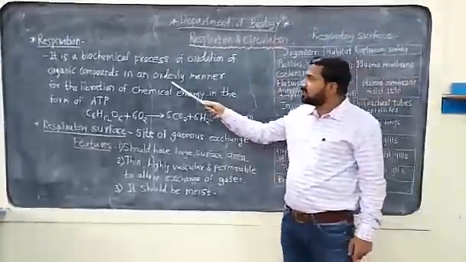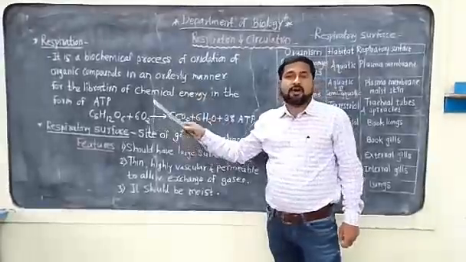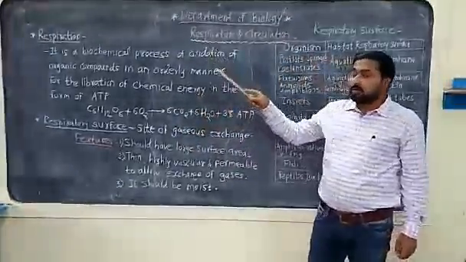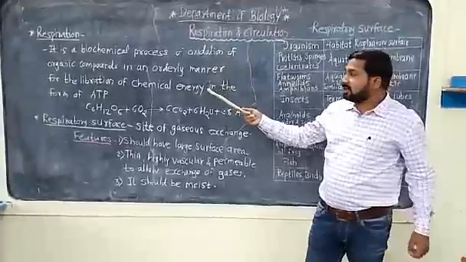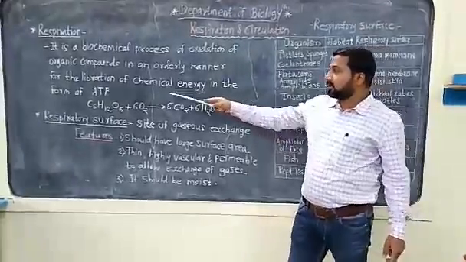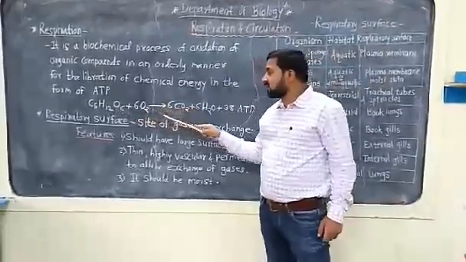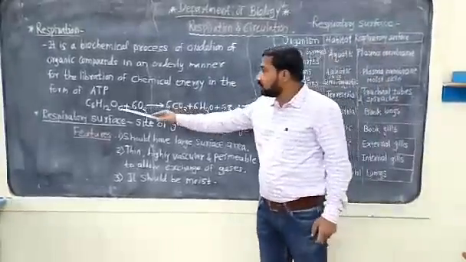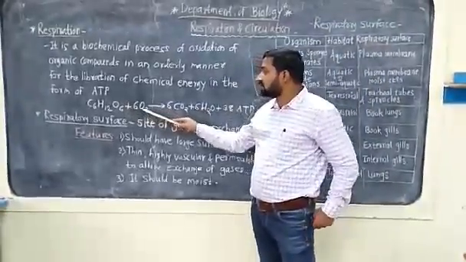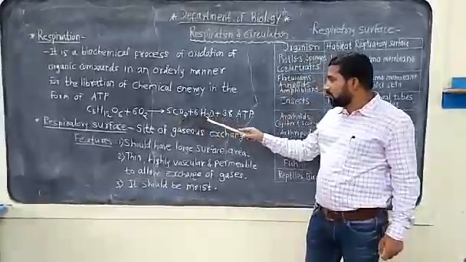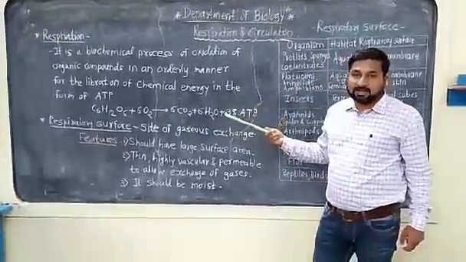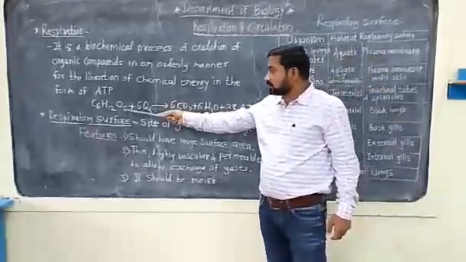It is a simple process in which the complex organic food materials are converted into a simple form in the form of ATP. This is the reaction which shows the process of respiration, in which glucose molecules combine with oxygen to form carbon dioxide, water and 38 ATP molecules, which are liberated from a single glucose molecule.